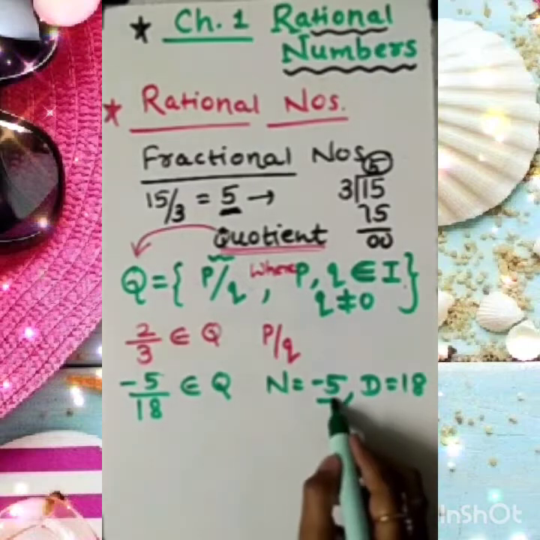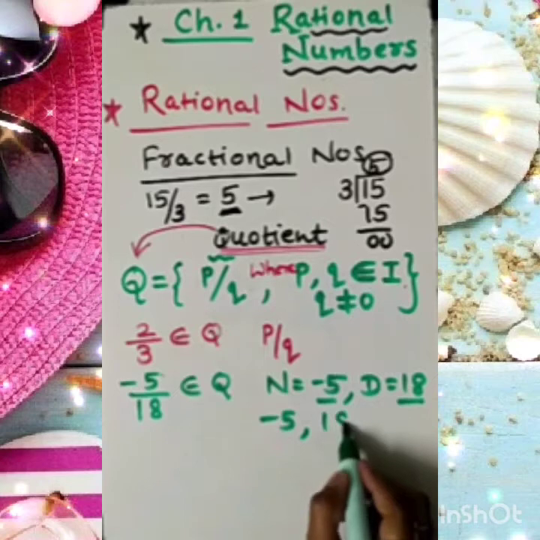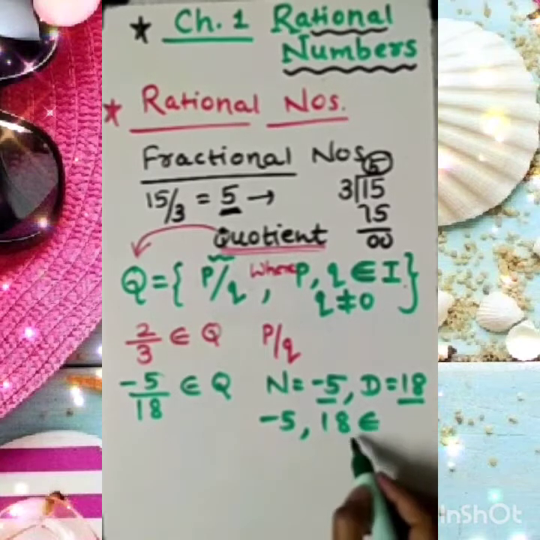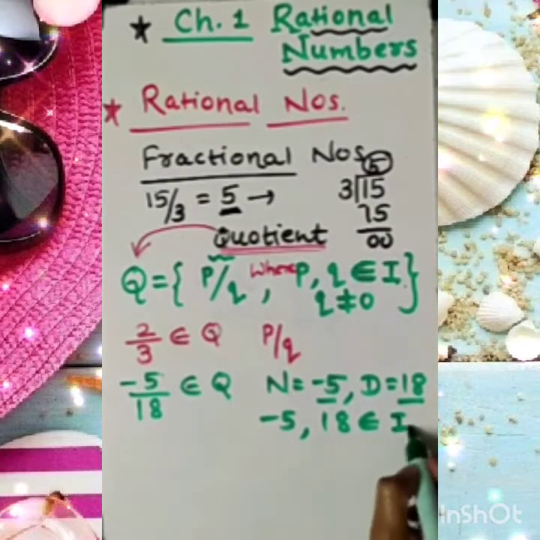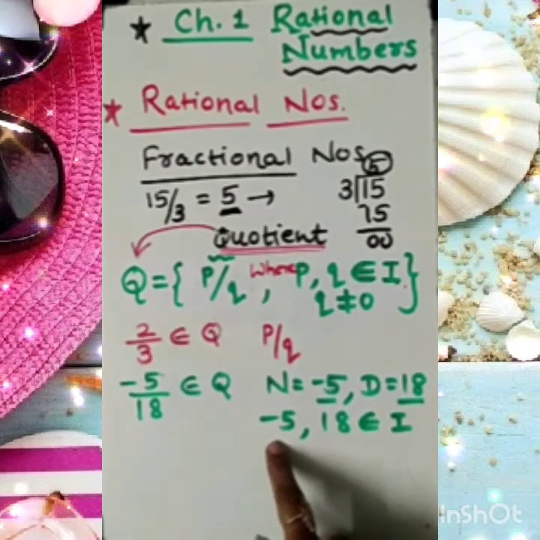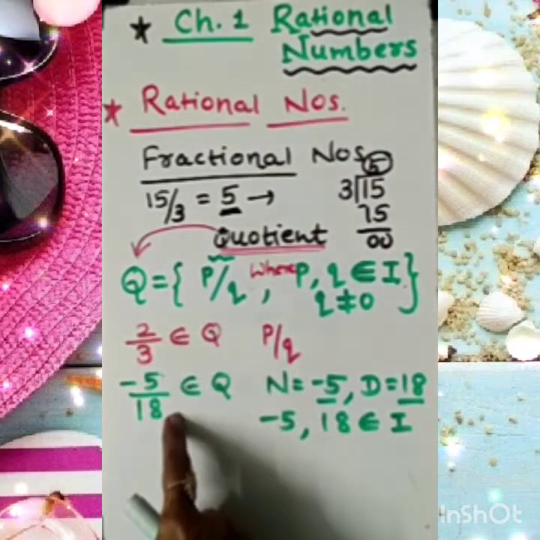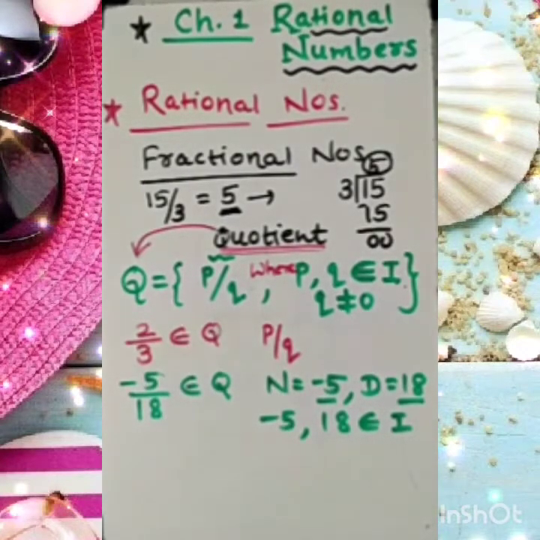Now −5 and 18 are both part of the set of integers, because we know the set of integers contains all the positive and negative numbers. Clear to you? So any number which you can write in p/q form is also a part of the rational numbers.